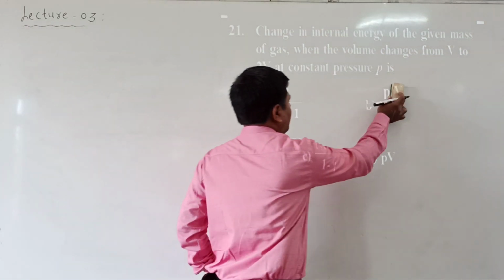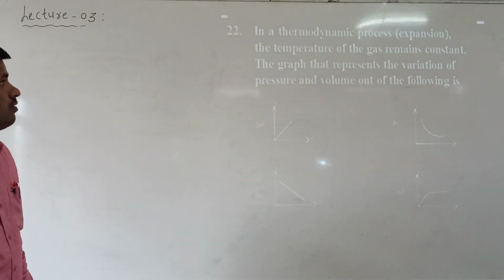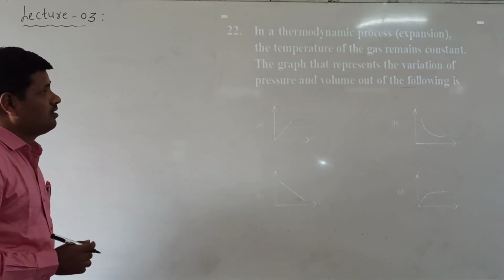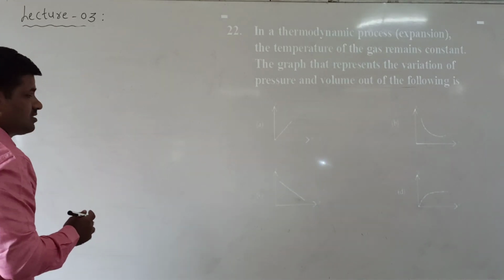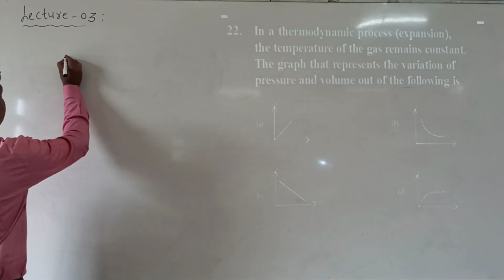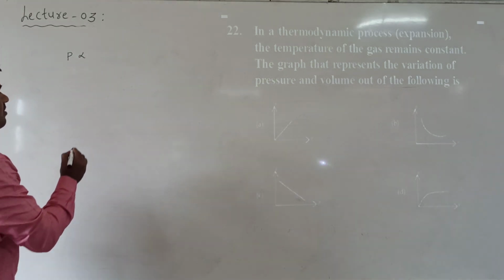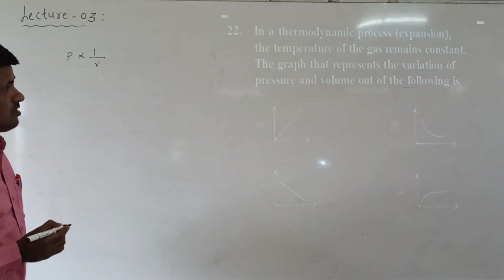Next we go to question number 22. In a thermodynamic process, the temperature of the gas remains constant. The graph that represents the variation of pressure and volume out of the following is: now, what will be there here? The graph between pressure and volume, where the temperature remains constant. This means P is inversely proportional to 1 by V. This is an isothermal process.